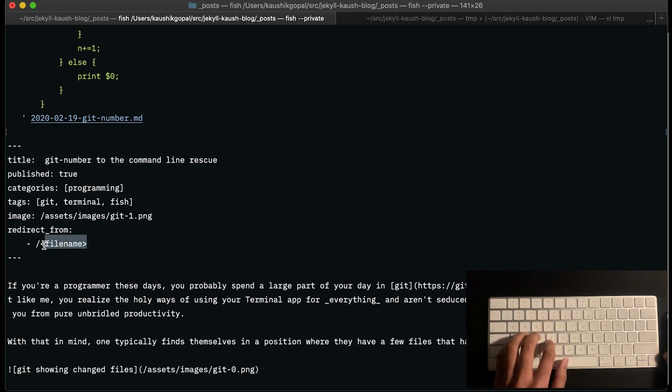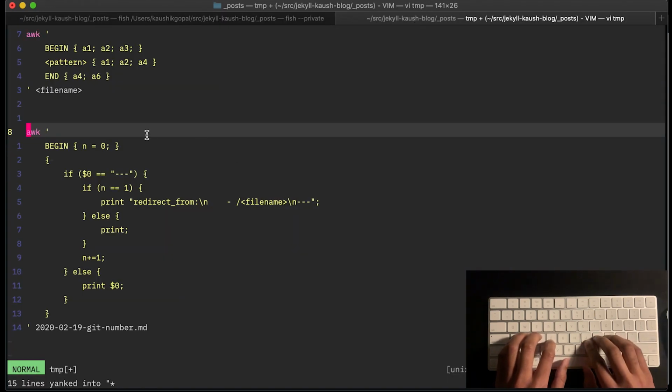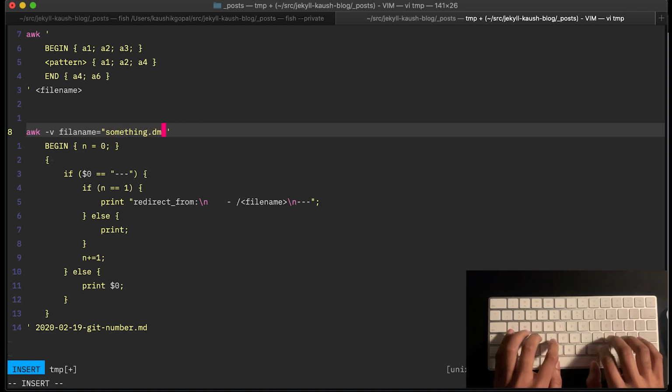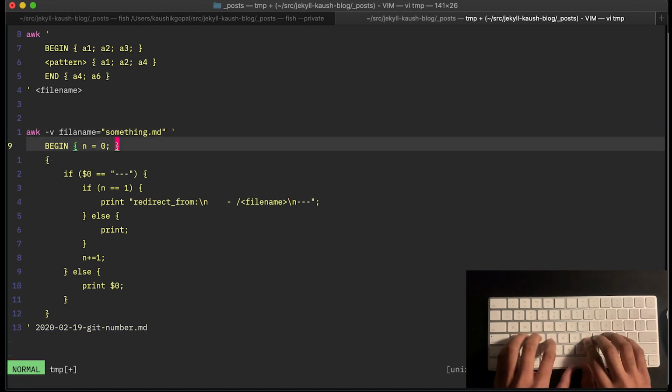Now, instead of supplying a dummy file name, I'm actually going to send in the real file name. In order to do this in awk, you have to use this argument called -v. So I can say -v filename, and for now I'm just going to pass a dummy file name like something.md.